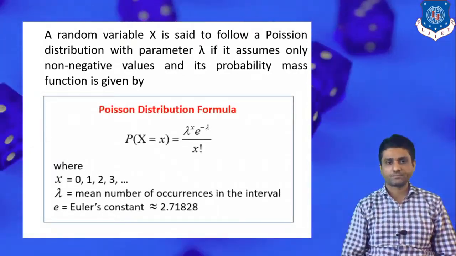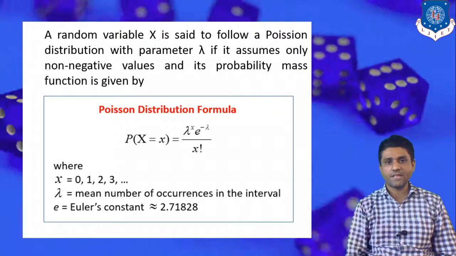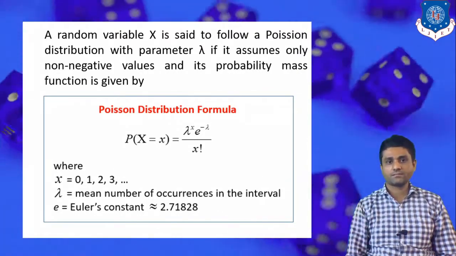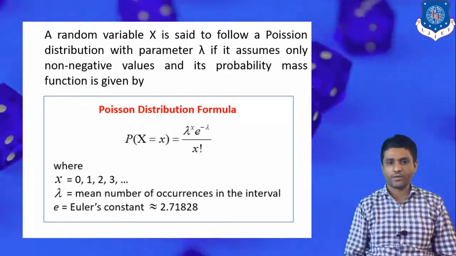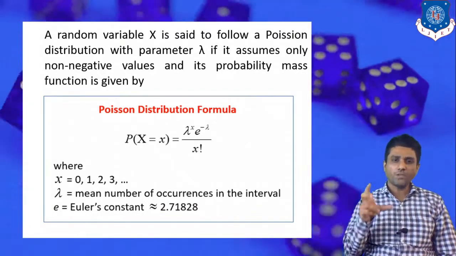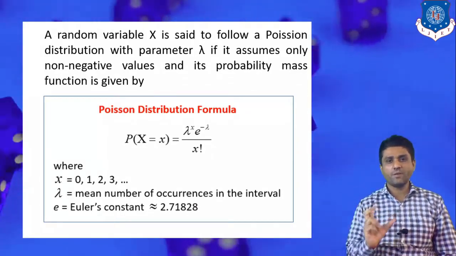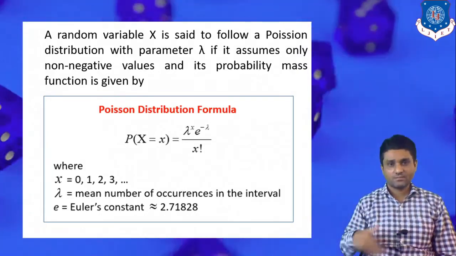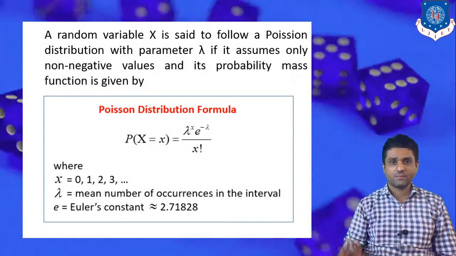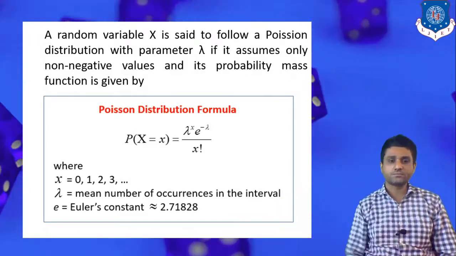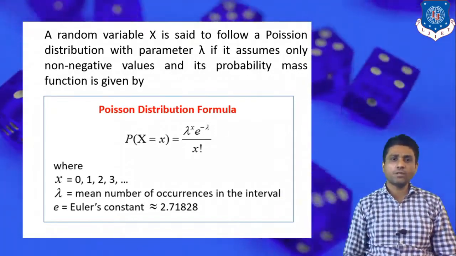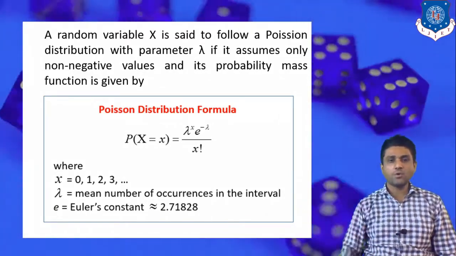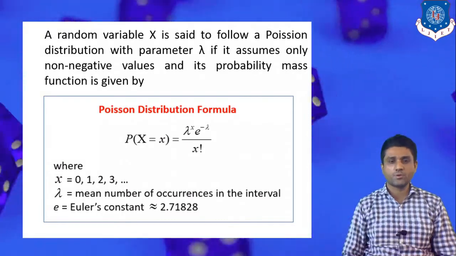Poisson developed this expression: probability of x is equal to lambda raised to x into e raised to minus lambda, upon x factorial, where lambda is the Poisson parameter, which is simply the mean, and x is the number of successes, say 0, 1, 2, 3 and so on. e is a constant whose approximate value is 2.718 and so on, a well-known constant given by Euler, so it is known as Euler's constant.